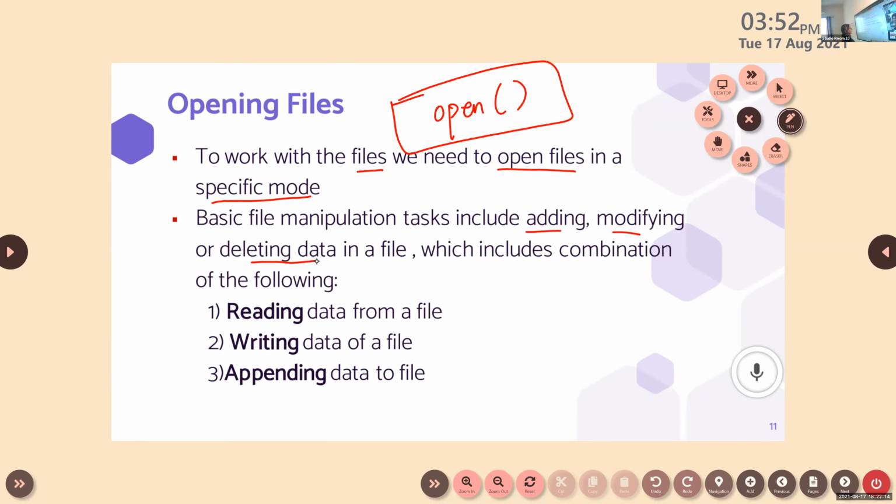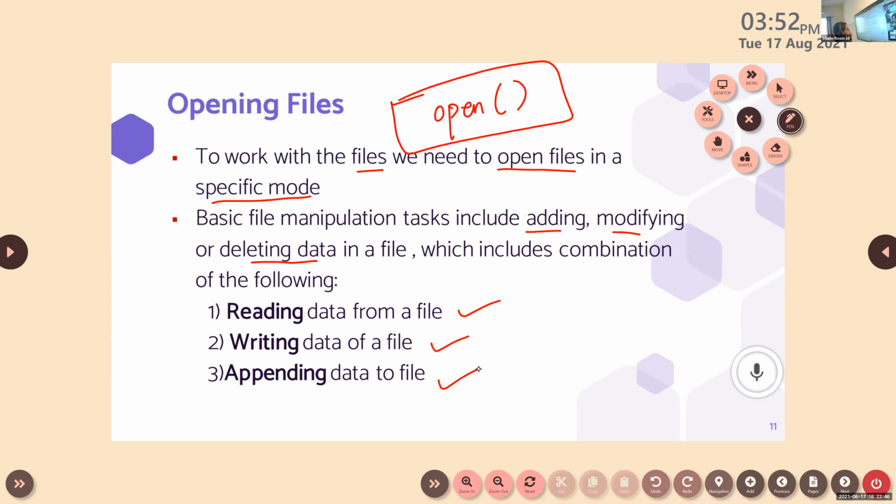So there are different types of combinations for that. We can read data from the file. We can write data to a file. We can append. So basically there are three types of operations that can be performed with a file. First, we can read, or we can write, or we can append. These are the basic file manipulation tasks. So which are the three basic file manipulation tasks? Reading, writing, and appending.